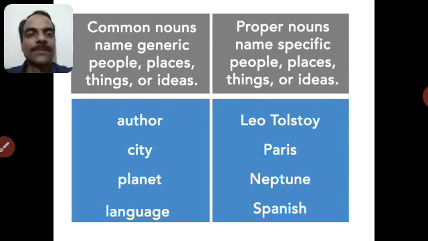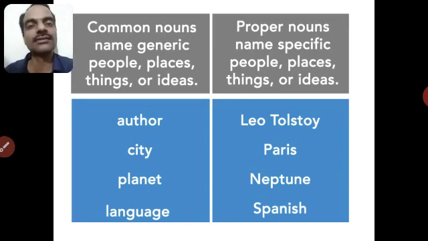Look at this example. Leo Tolstoy is a famous author. Leo Tolstoy means this word refers to a specific person. There could be many authors. So, the word author is generic, whereas there is only one Leo Tolstoy. So, Leo Tolstoy refers to a specific person among so many authors. Leo Tolstoy is an author, but Leo Tolstoy is a specific person, so that is a proper noun. Author is a generic word, so that is a common noun.